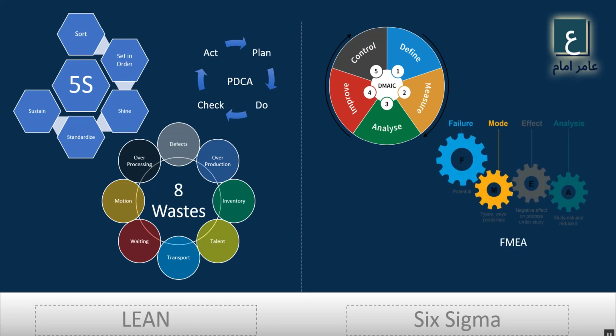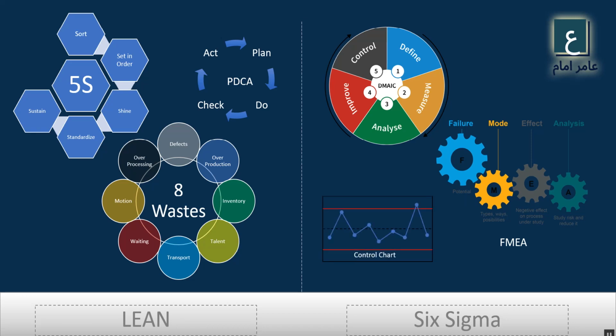The second one is FMEA, which is failure mode and effects analysis. You need to identify the potential failures by looking at the possible areas and different types of modes, looking at different positive and negative effects on the process, and analyzing or studying the risk and reducing it. So this is FMEA.